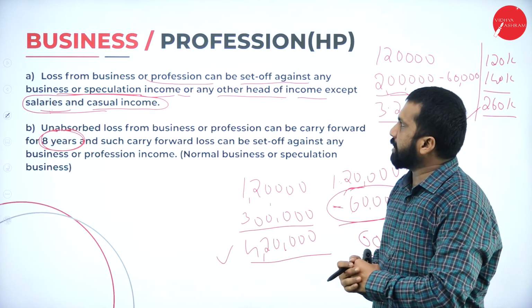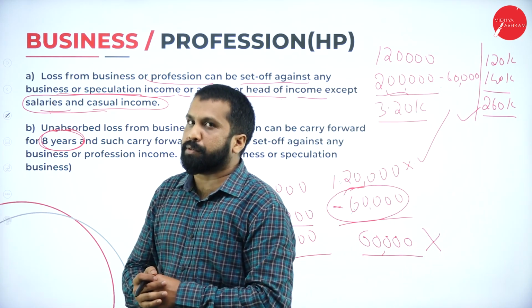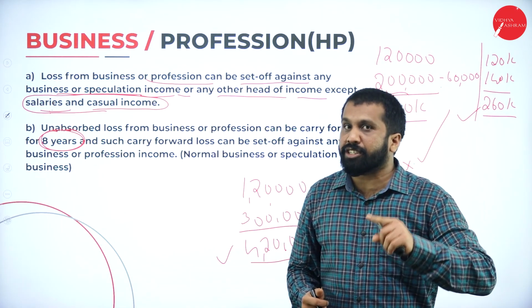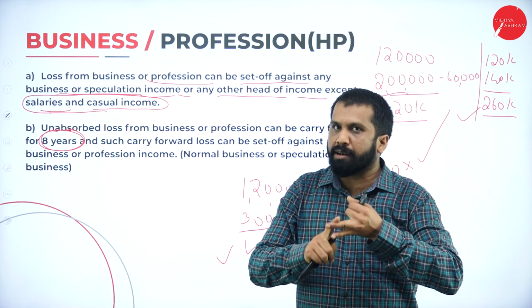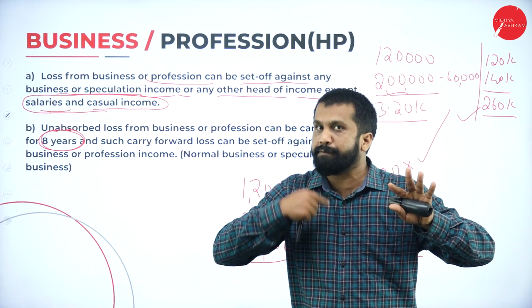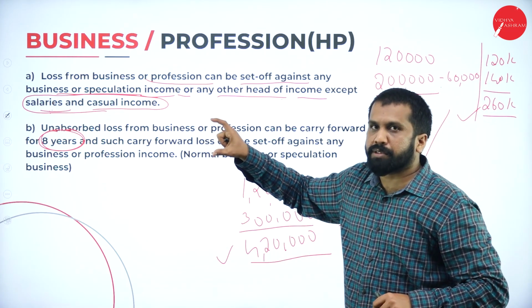Second one, business or profession. Now, under business or profession, what are we supposed to do? First thing is, you cannot adjust against salary or casual income. What is the maximum number of years? Up to 8 years you can carry forward. Clear? Yes. This much only theory you are supposed to write.